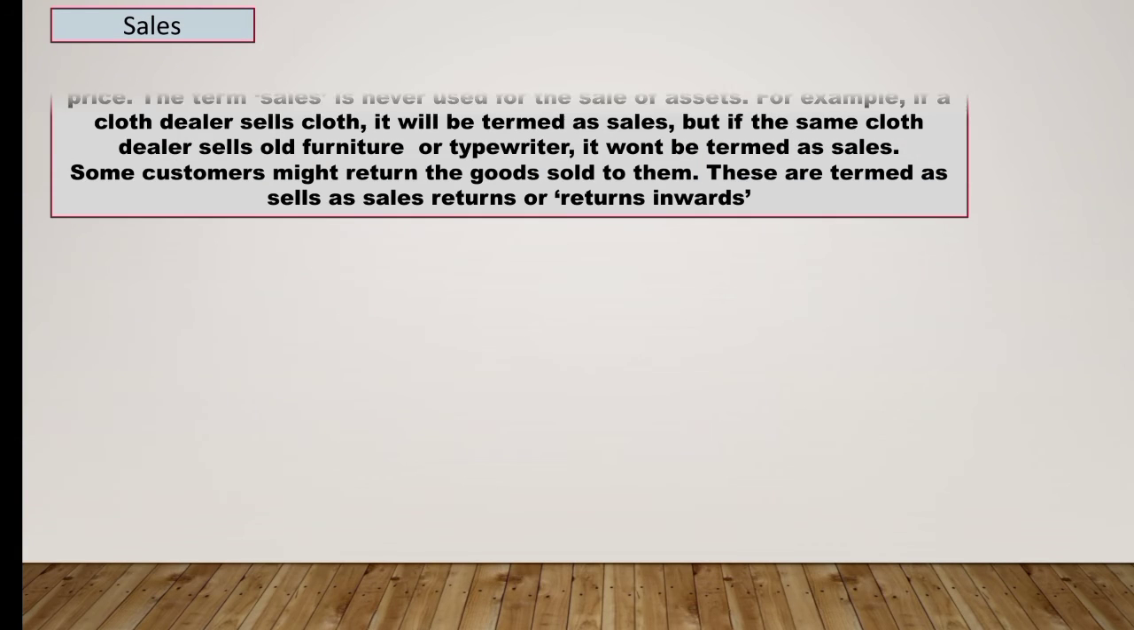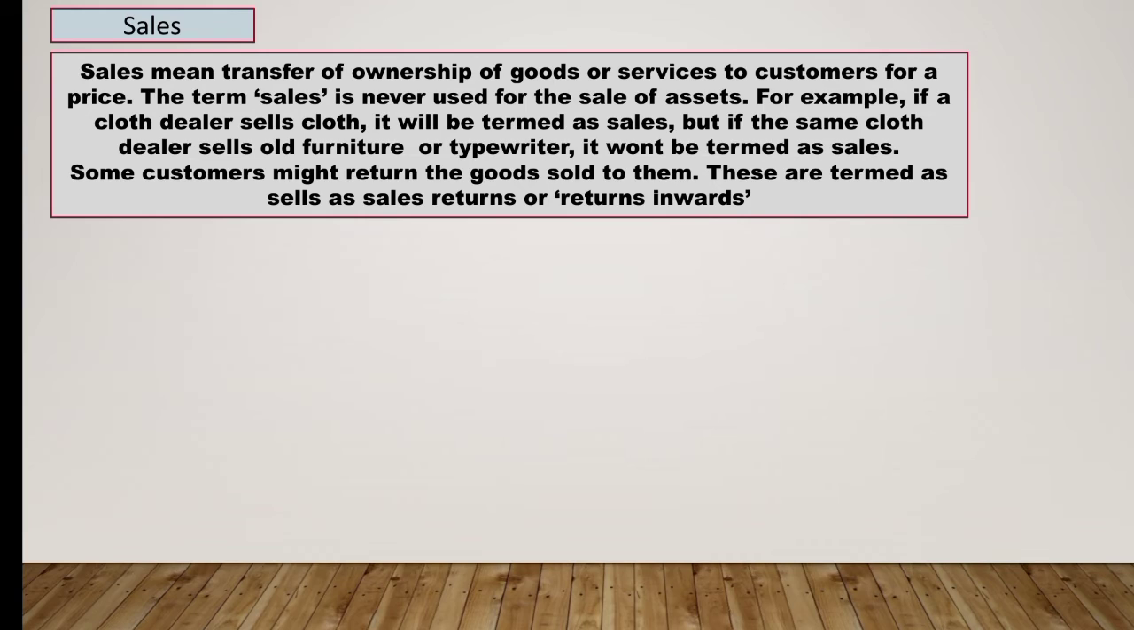Next we have sales. Sales means transfer of ownership of goods or services to customers for a price. The term sale is never used for the sale of an asset. Sale means when the goods are sold, it is called sales. Just like purchasing of goods is considered as purchases, in the same way, sale of goods is considered as sales. For example, if a cloth dealer sells clothes, it will be termed as sales. But if the same cloth dealer sells old furniture or a typewriter, it will not be termed as sales.